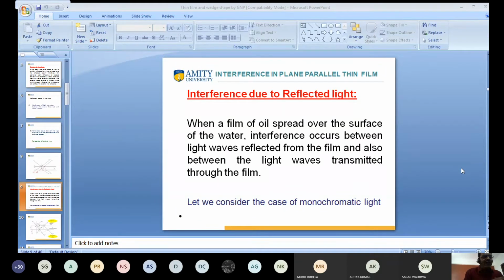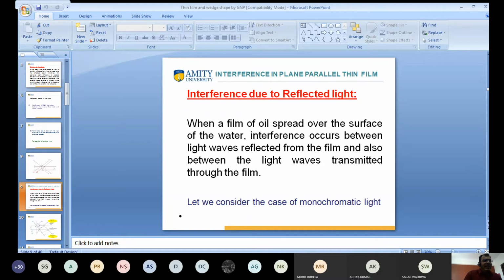Again, you have seen when we flow oil on the surface of water, color fringes are observed, because light incident from the upper surface is reflected, and light is also reflected from the lower surface. These two lights interfere, and an interference pattern is observed. When white light is incident here, we get color fringes. Color fringes means different types of color, because white light has 7 colors.